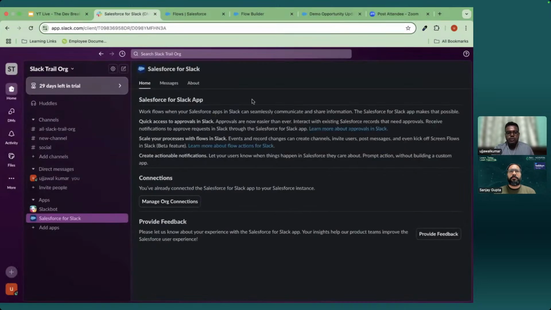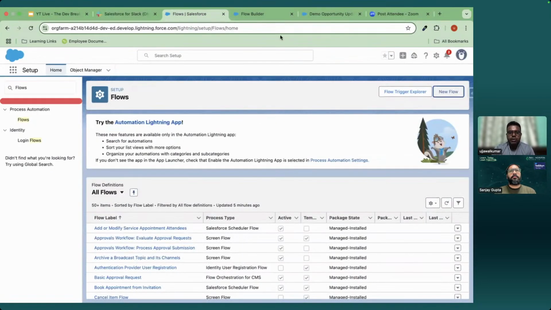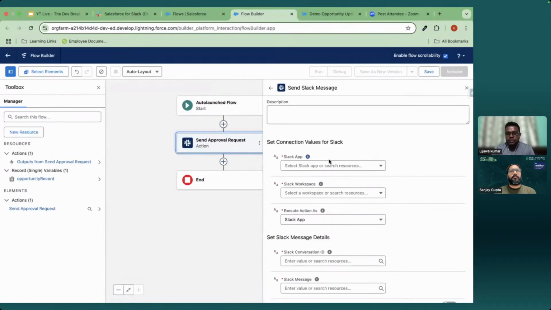So you can see I am getting this Slack app, Salesforce for Slack, because this org is connected to my trial Slack org.